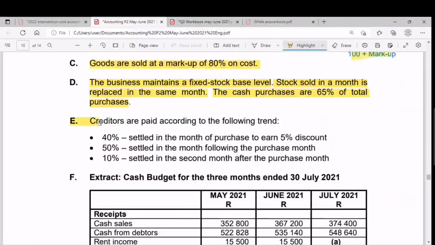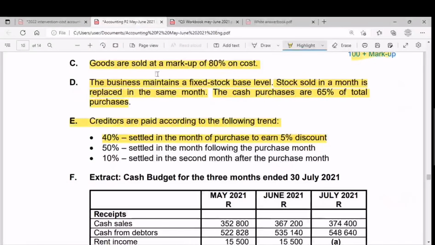So now we learn E. Creditors are paid according to the following trend. So here is the trend we follow when paying our suppliers, our creditors. 40% is settled in the month of purchase to earn 5% discount. So 40% of the balance we owe our creditors. So we pay in the month we owe in.